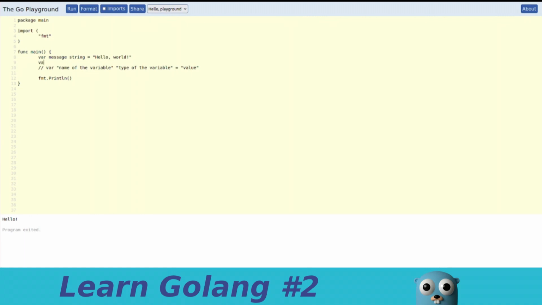For example, we can say var isOlderThan20, declare it as a bool, and set it equal to true.